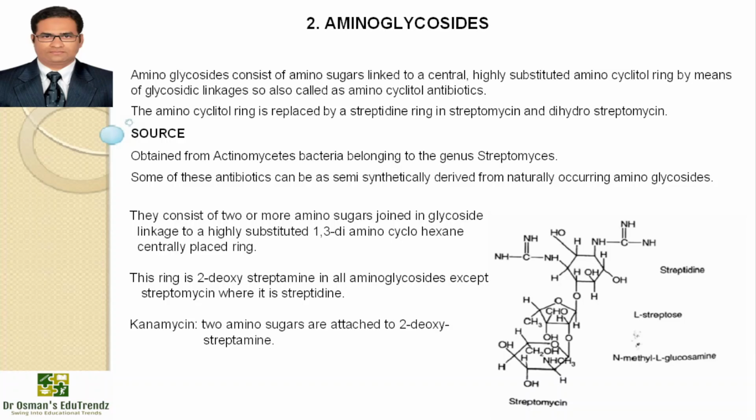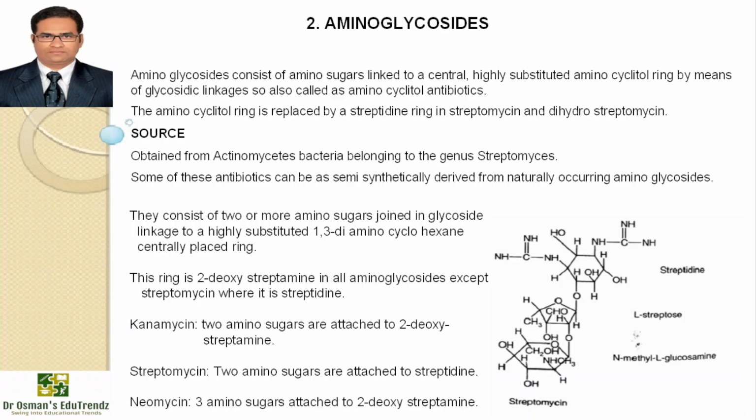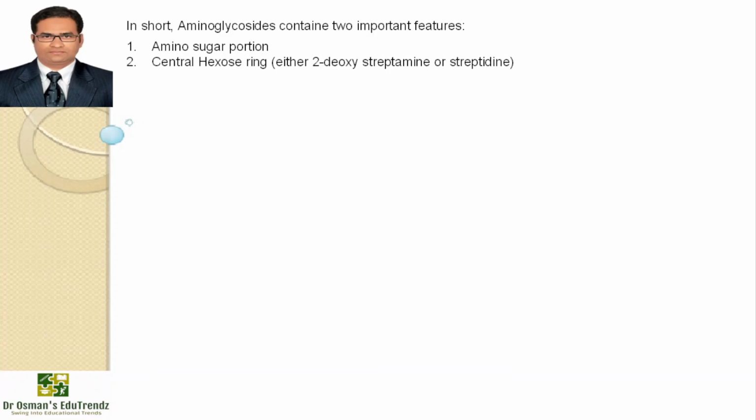Examples here are kanamycin, where 2 amino sugars are attached to 2-deoxystreptamine; streptomycin, where 2 amino sugars are attached to streptidine; and neomycin, where 3 amino sugars are attached to 2-deoxystreptamine. In short, aminoglycosides contain 2 important features: one is the amino sugar portion and second is the central hexose ring, that is either 2-deoxystreptamine or streptidine. These series include streptomycin, neomycin, kanamycin and gentamicin, and the structures are on the screen.